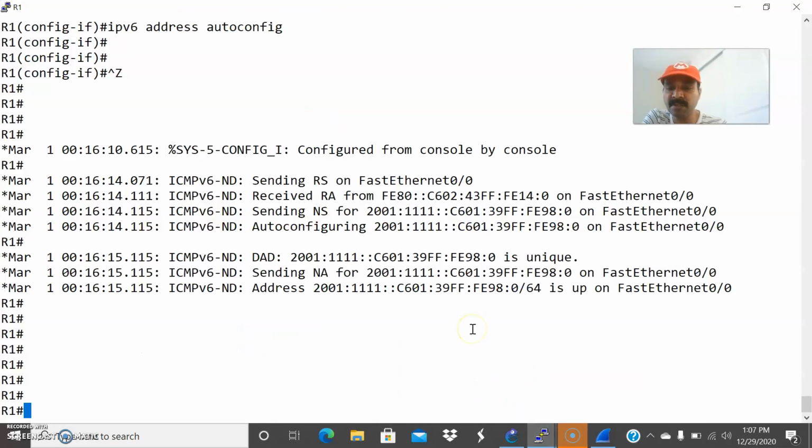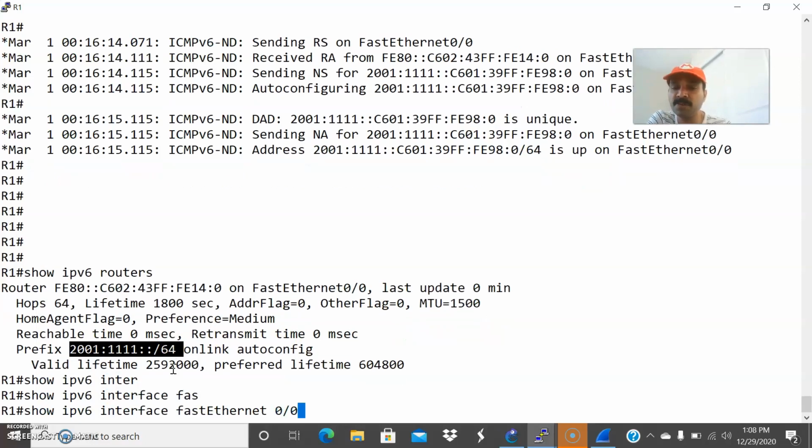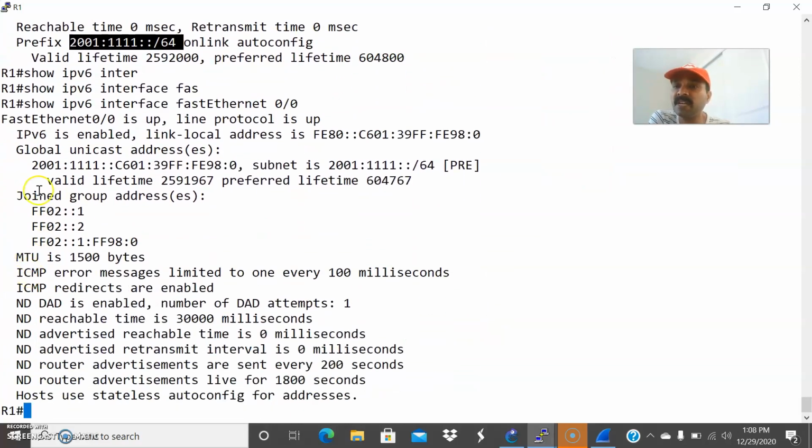So how can we check it? There are two commands we can check: show IPv6 routers. We are able to see, right, this is the prefix it received from R2, and accordingly it will configure the interface. Show IPv6 interface FastEthernet 0/0. So it will autoconfigure its IPv6 address. That we call SLAAC. SLAAC is nothing but stateless autoconfiguration.